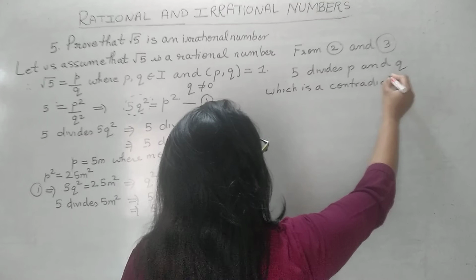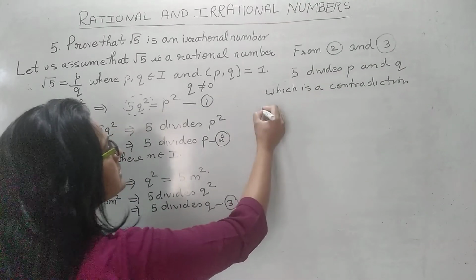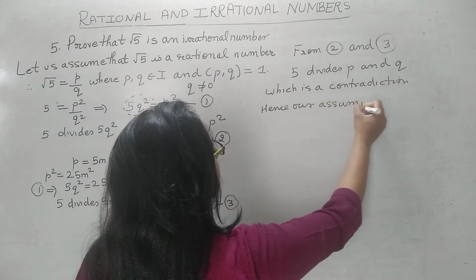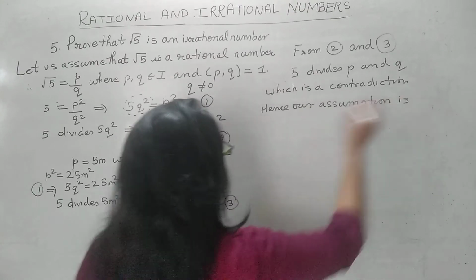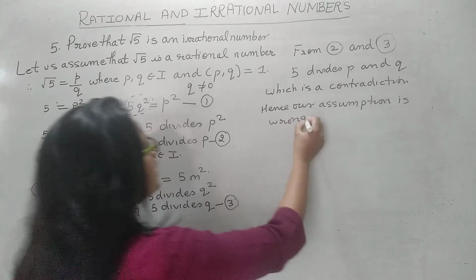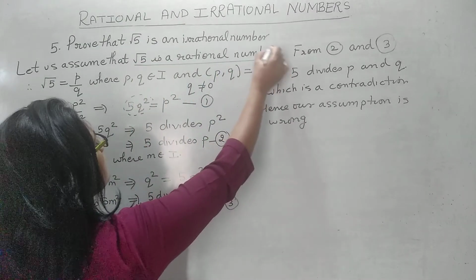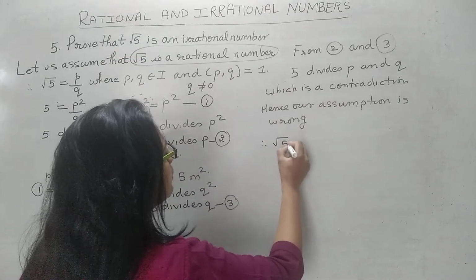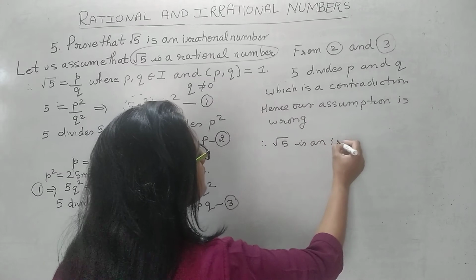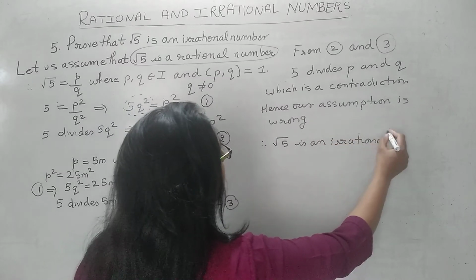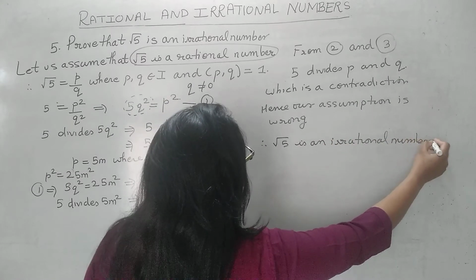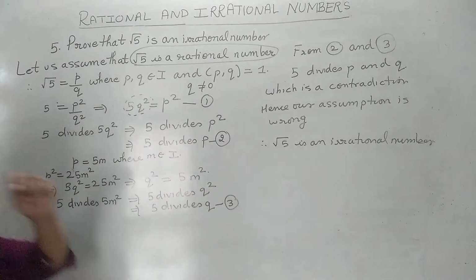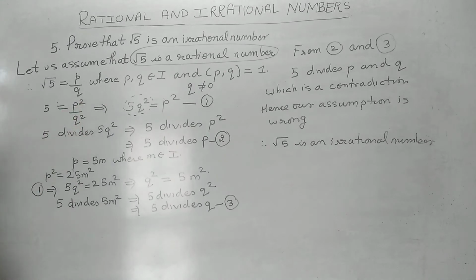We got a wrong result. So what does that imply? It implies that our assumption is wrong. What we assumed, that root 5 is a rational number, that assumption is wrong. Therefore, root 5 is an irrational number. A number that is not rational, what is it called? Irrational, which means that root 5 is an irrational number.